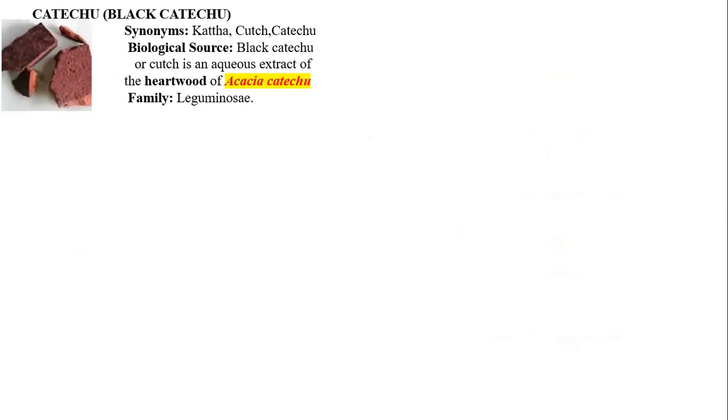Now black catechu, the source is the aqueous extract, the concentrated aqueous extract, which is obtained from the plant Acacia catechu, belonging to the family Leguminosae. Water extract आहे, black catechu वॉटर एक्स्ट्रॅक्ट आहे आणि ते प्लांट पासून मिळवले गेलेले. This is the water extract obtained from the heartwood of the plant Acacia catechu, family Leguminosae. It is found in Myanmar and in India.